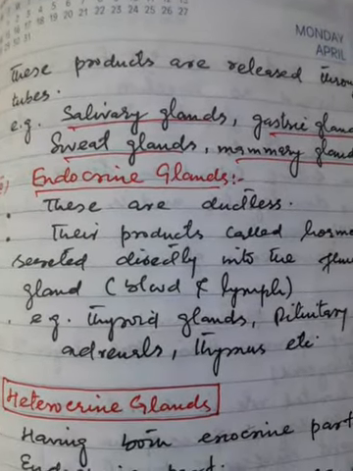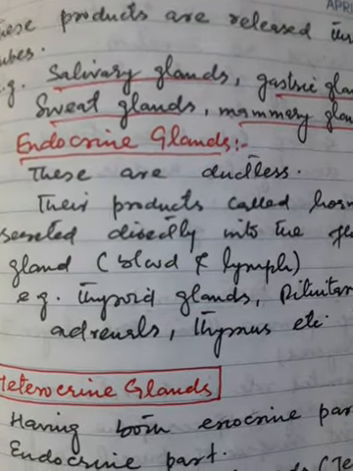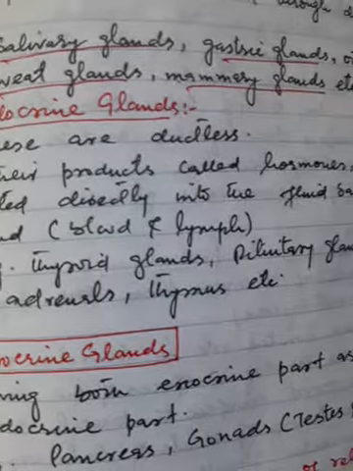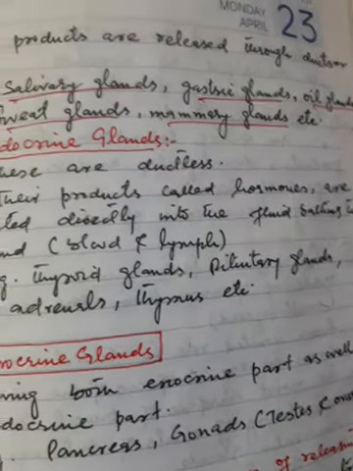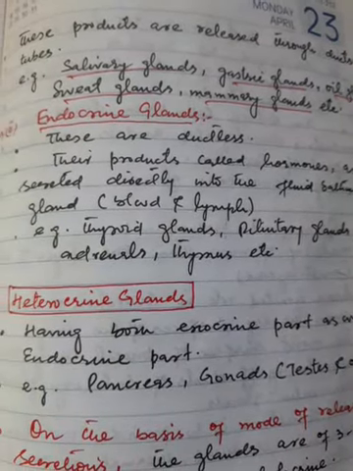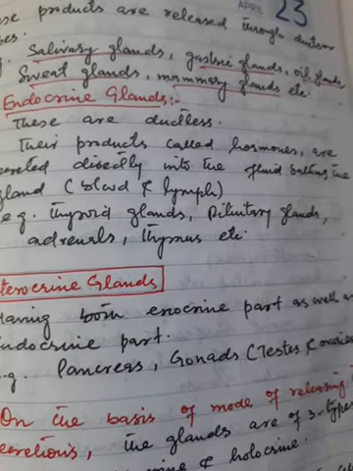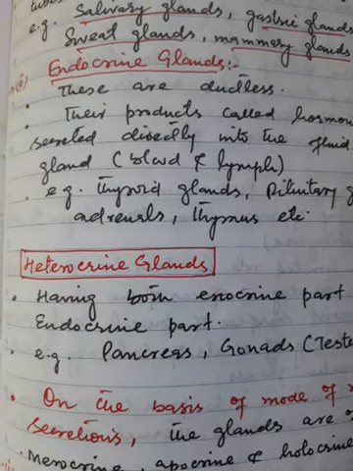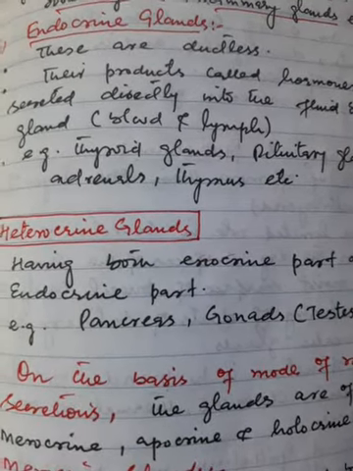Now, endocrine glands. Endocrine glands are ductless glands. Their products, called hormones, are secreted directly into the fluid bathing the gland, that is, blood and lymph.